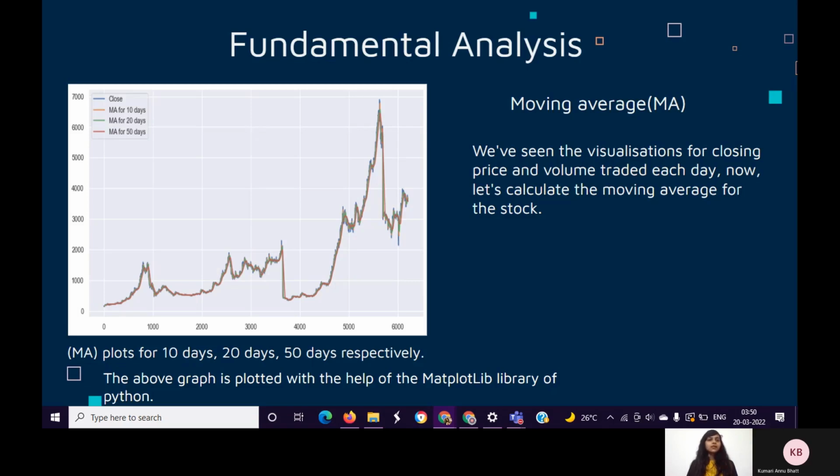Fundamental analysis is a method of measuring a security's intrinsic value by examining related economic and financial factors. We search for stocks that are currently trading at prices that are higher or lower than their real value. The current price of a stock may not reflect the actual value of the stock. A stock may be overvalued or undervalued in the market.